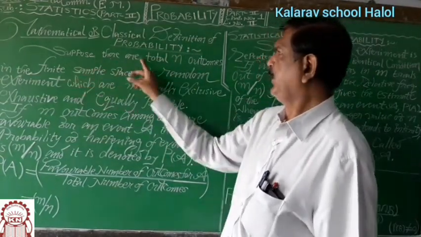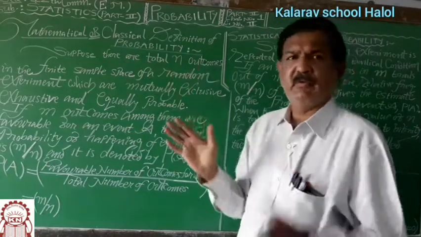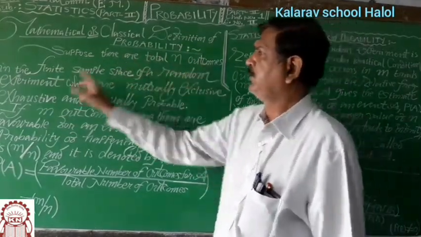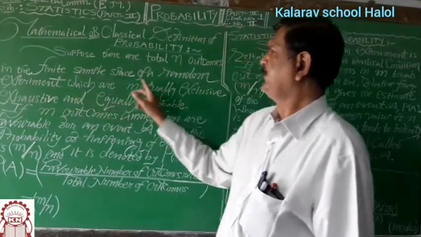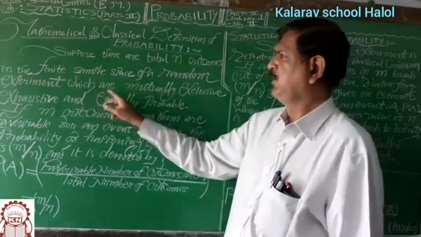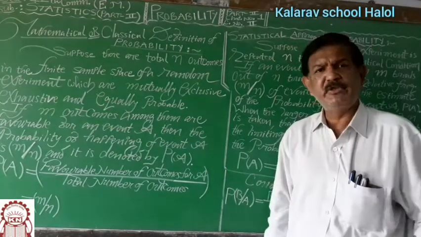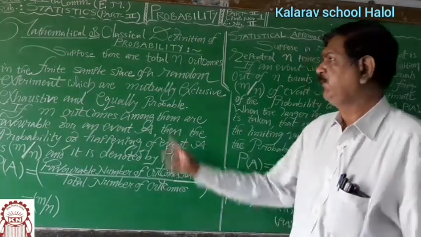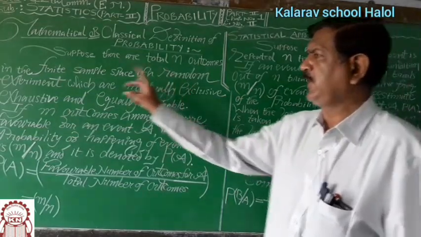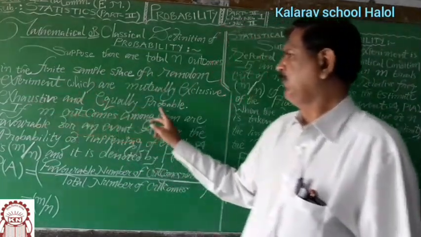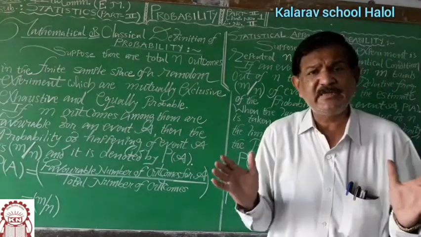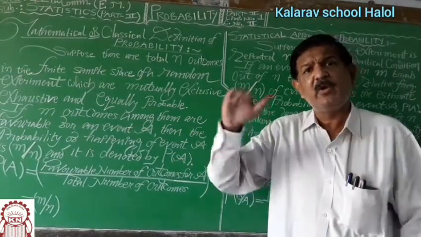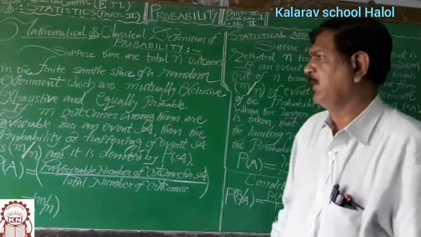Suppose there are total n outcomes in the finite sample space of a random experiment which are mutually exclusive, exhaustive and equally probable. These outcomes are ME, means mutually exclusive, exhaustive and equally probable, equiprobable.